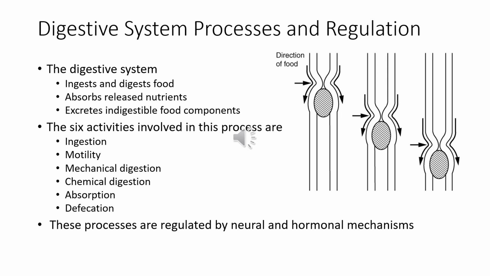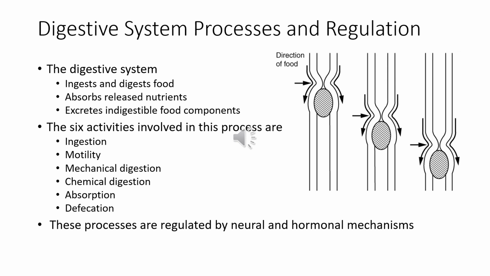In the digestive system processes and regulation, we have regulatory mechanisms that are neural and endocrine that work to maintain optimal conditions in the lumen needed for digestion and absorption. These mechanisms stimulate digestive activity by way of mechanical and chemical activity and are controlled both extrinsically and intrinsically.